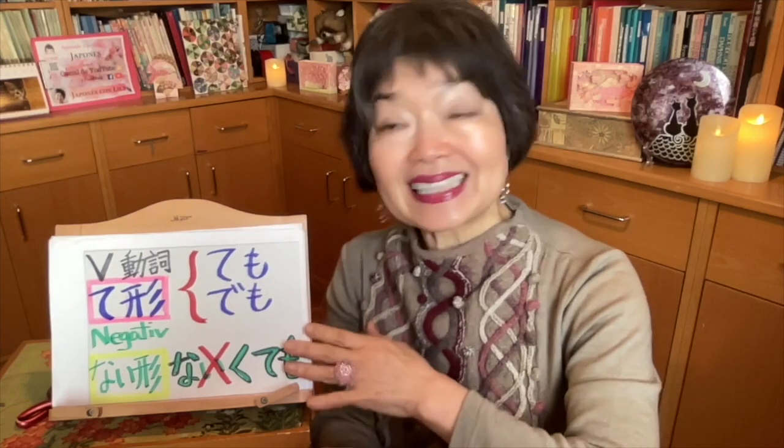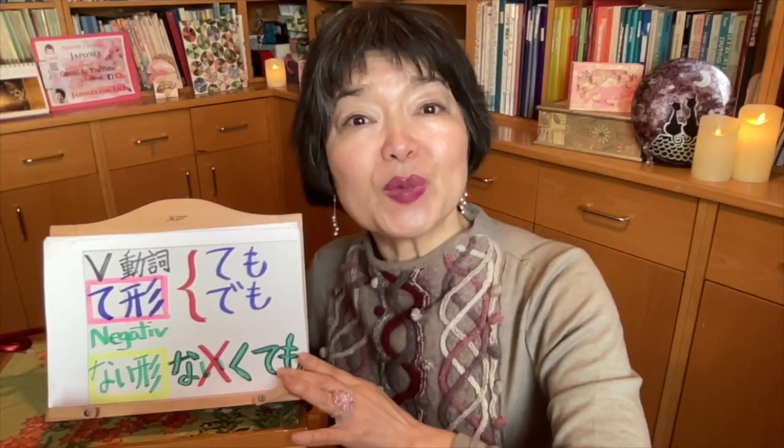We use this expression when we expect something to be like this, or something must happen like this in natural circumstances, but it turns out in the opposite way, the different way. Then we use this temo. Actually, we can use this expression not only with verbs, but also with adjectives and nouns.